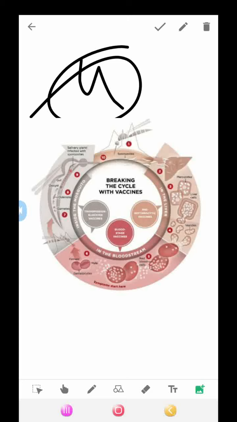Children and adults from non-malarious areas, as well as children in endemic regions aged 6 months to 3 years, are most susceptible to the infection. So this is breaking the cycle with vaccine.